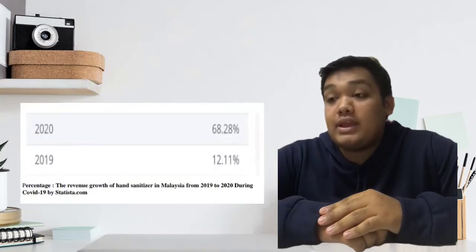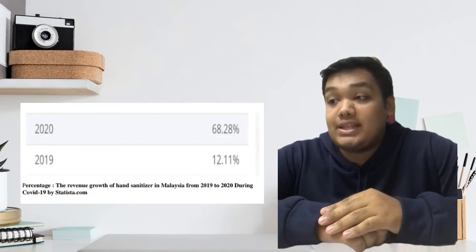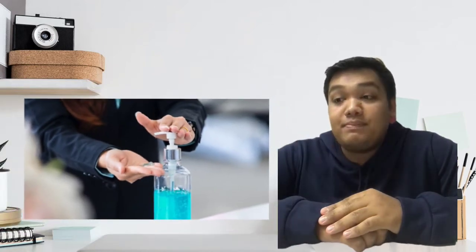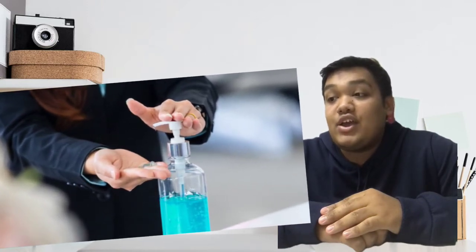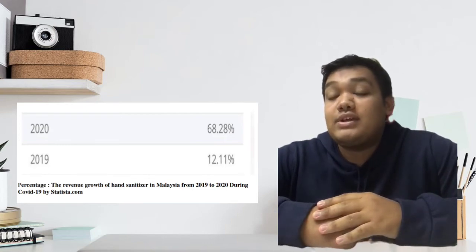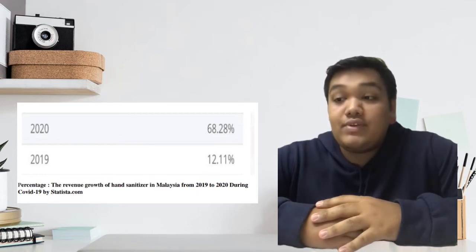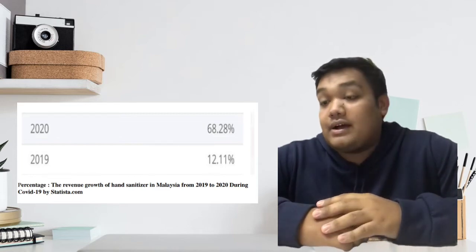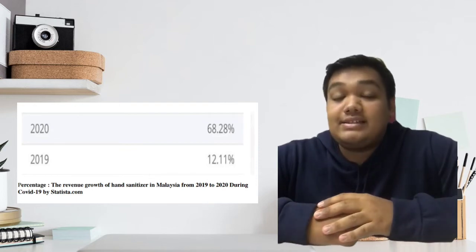So the article that I have found shows that 56.17% of the revenue growth of hand sanitizer in Malaysia from 2019 to 2020 has increased, which is from 12.11% in 2019 to 68.28% in 2020. This is because all the Malaysian people started using hand sanitizer during the pandemic to avoid the COVID-19 virus. As you can see in the picture of the percentage, the revenue growth of hand sanitizer in Malaysia from 2019 to 2020 during COVID-19. This article is by Statista.com.